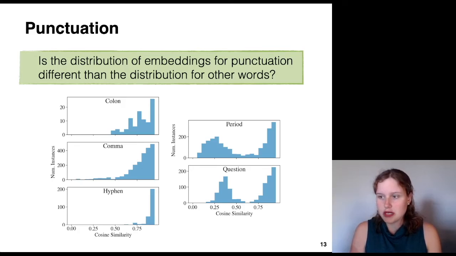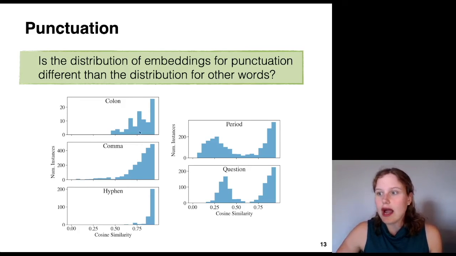So I am showing you here our 5 most common punctuation, colon, comma, hyphen, period, question mark, and the distribution for them. So we've got cosine similarity along the bottom, the number of instances along the y-axis. You can see in general, punctuation has a broader distribution of cosine similarities than other tokens, which indicates that punctuation embeddings vary widely depending on the context of the punctuation.